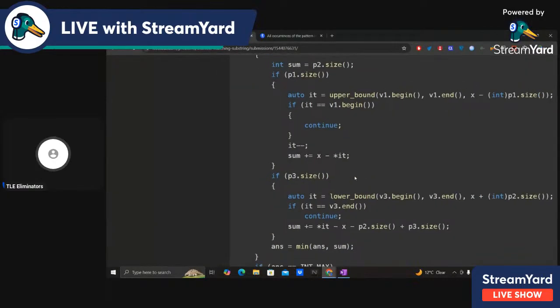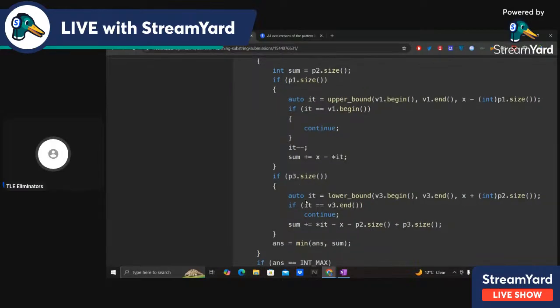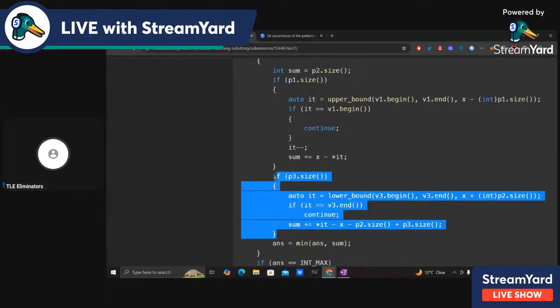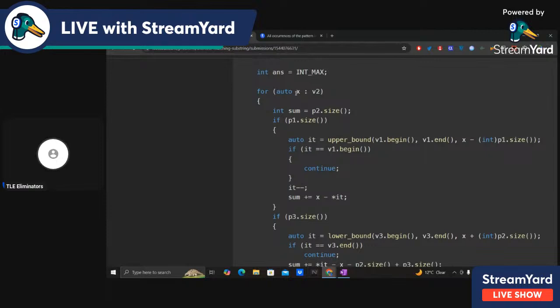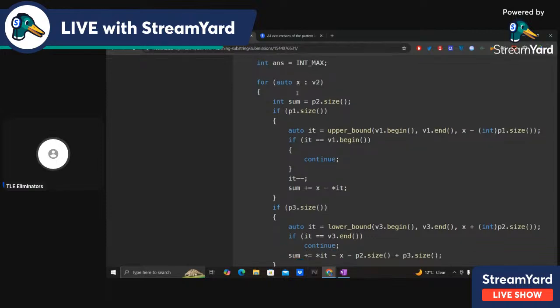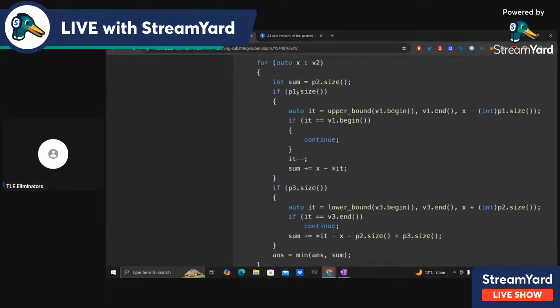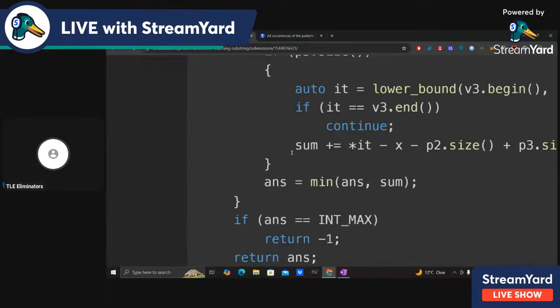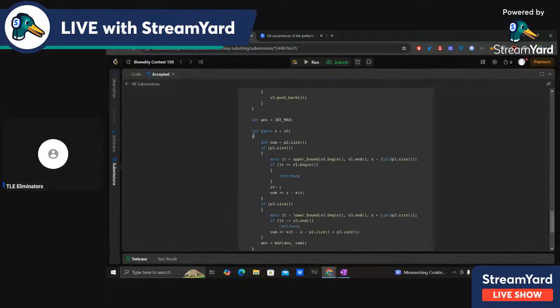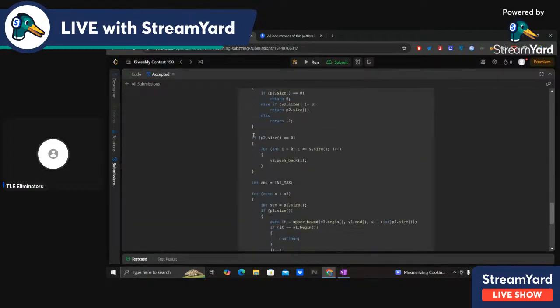So yeah, we search for p1 and p3, and so basically at the end we have the total length, that if we take x as the middle element, then what is the minimum length. So I'll just take min with the answer. Ans equals min of ans comma sum. So yeah, that is the thing.